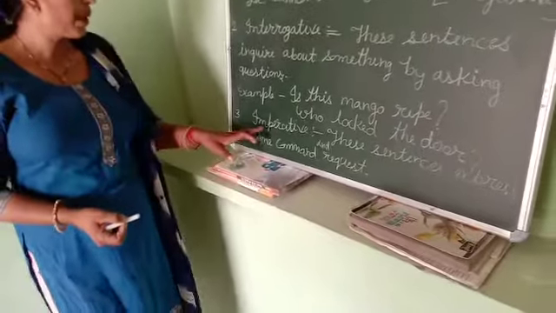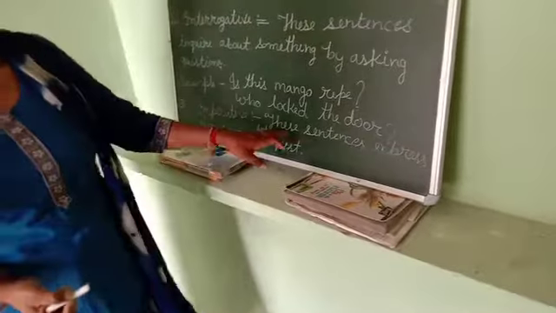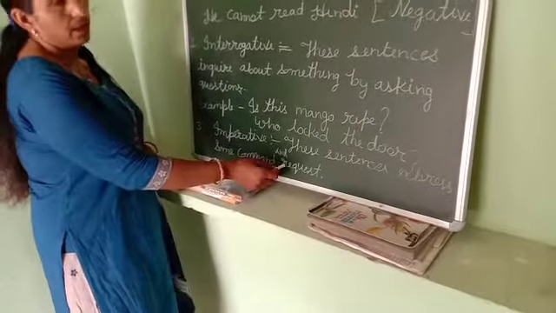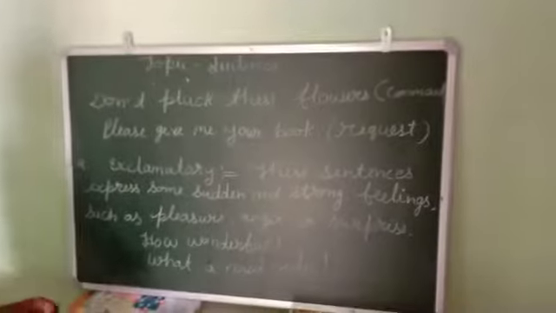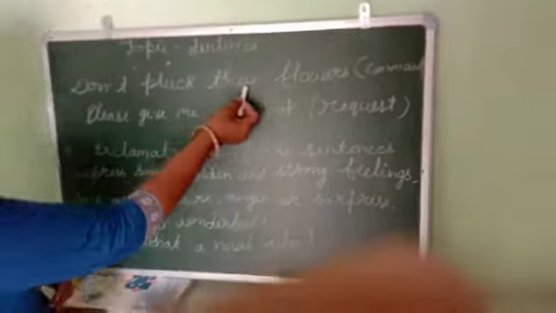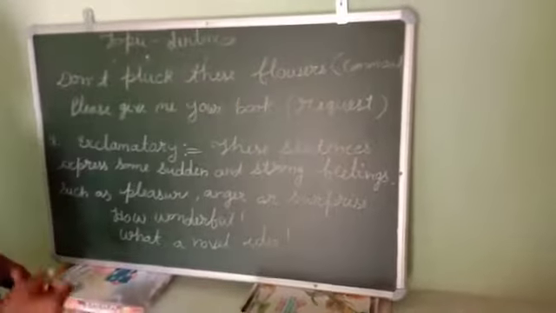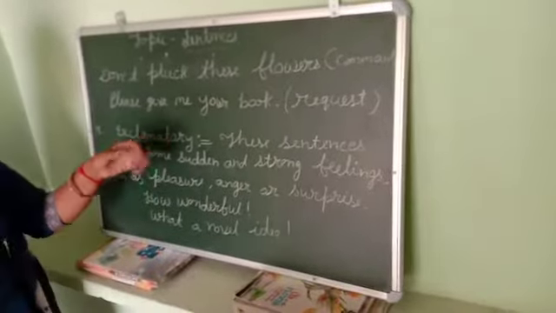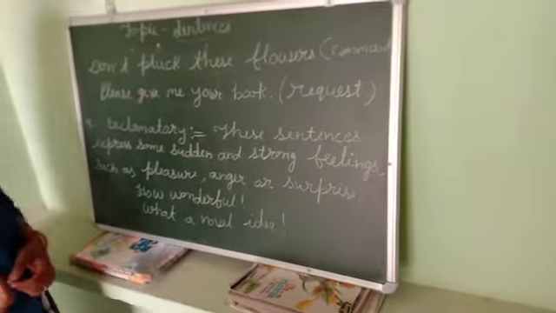Third is the imperative sentence. These sentences express some command or request. Don't pluck these flowers. It is a command. Please give me your book. It is a request.